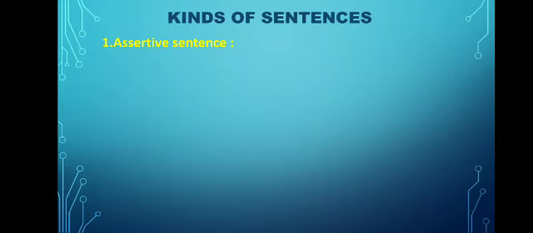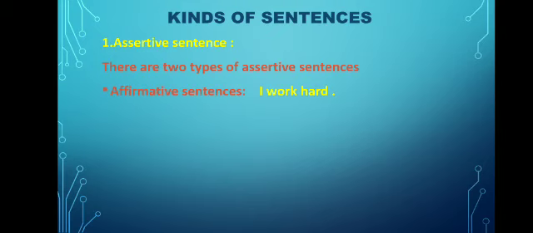Statements, things, descriptions or events can be positive and negative, so there are 2 types of assertive sentences. First is affirmative sentences. For example, I work hard. Second is negative sentences. For example, I do not work hard. An assertive sentence always ends with a full stop.